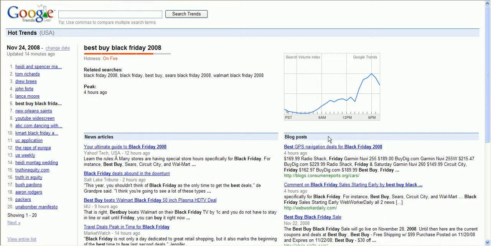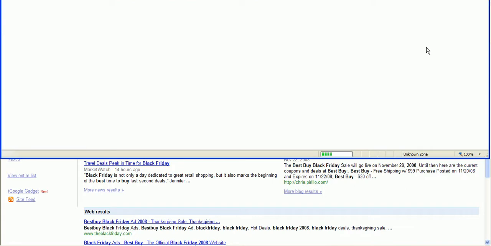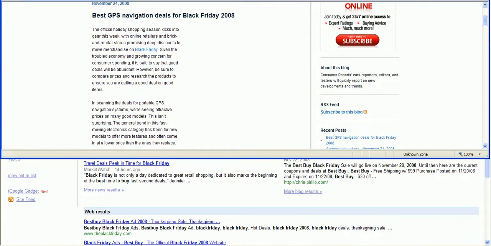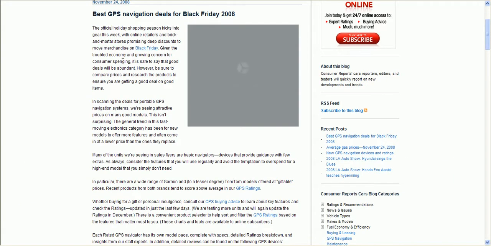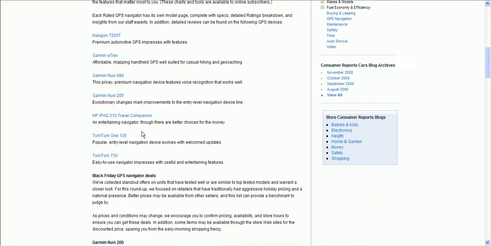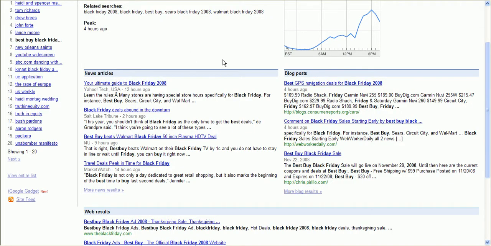Now over here where it says blog post, you can just click over here on one of them, and it will show you blog posts related to Black Friday 2008. Now as you scroll through here, you will see here that it talks about these particular products and why they're hot items and things like that. And you can get an idea of content that you could write about, and we're going to talk about writing that in some of the future videos.